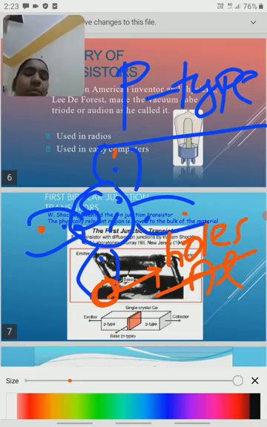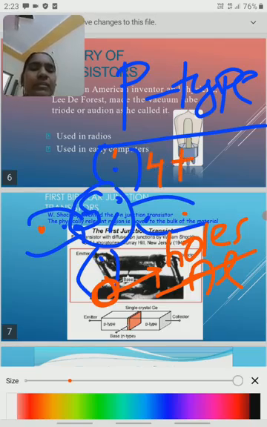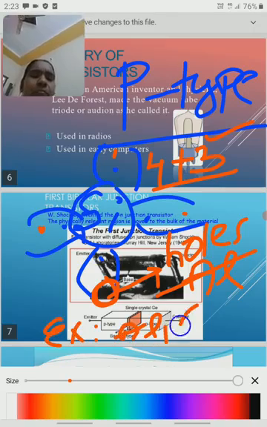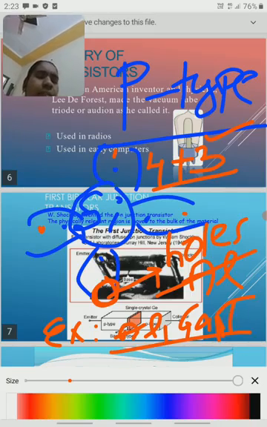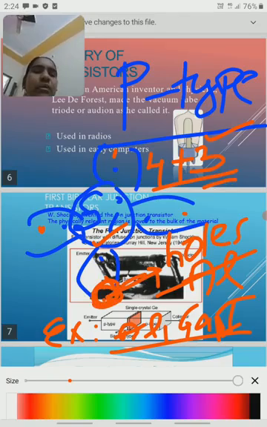What is meant by hole? The absence of an electron we call a hole. So this is the construction of the p-type material. In the case of p-type material, we should remember that for fourth group elements we are doping with third group elements. Examples of third group elements are aluminium, gallium and indium. So for fourth group elements we are using third group elements, and we have one vacancy. This vacancy we call a hole.